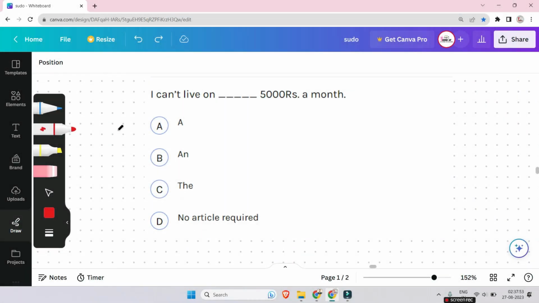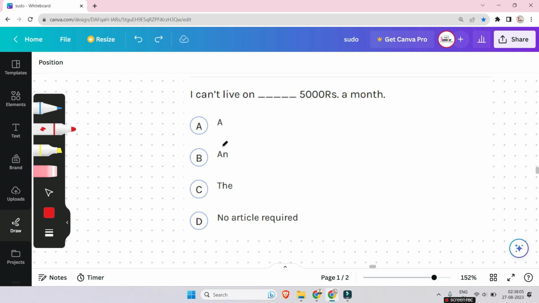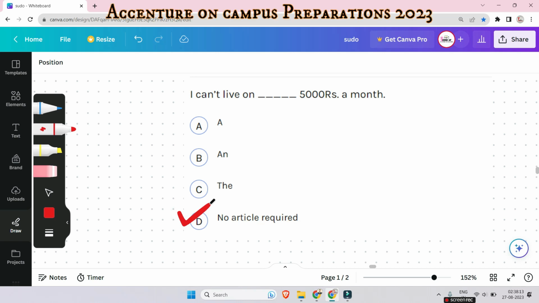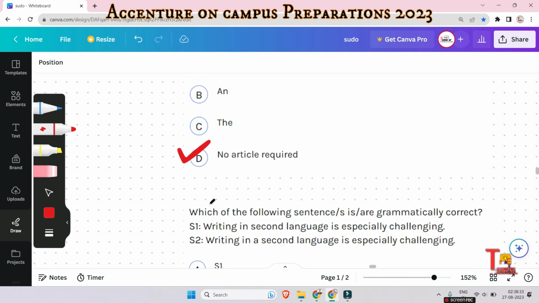So the first question is this. I can't live on dash 5000 rupees a month. A, an, the, or no article required? Okay, I hope you have paused the video and tried to solve the problem. The answer will be no article is required because 5000 rupees is a specific amount of money and it is being used as a general quantity, right? When we talk about a specific amount or quantity without referring to a particular instance or a specific count, we often omit the article, right? Okay, let's go to the next question.